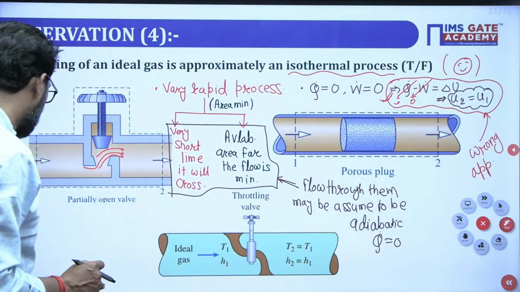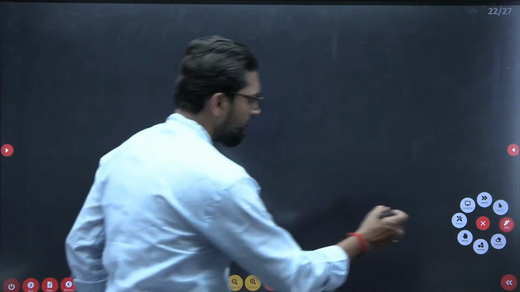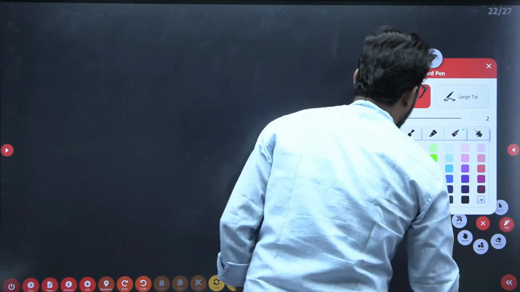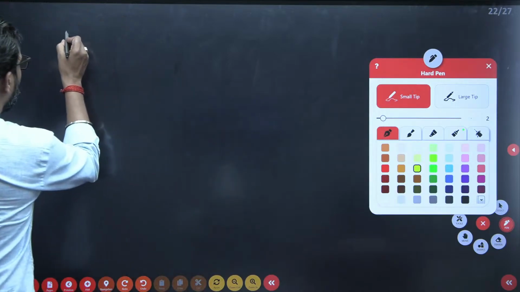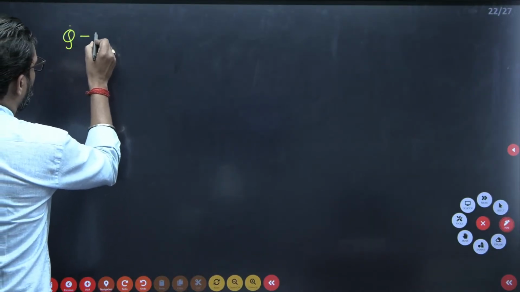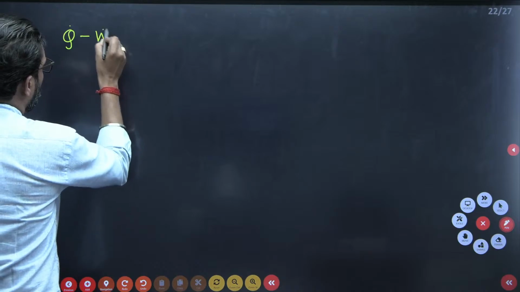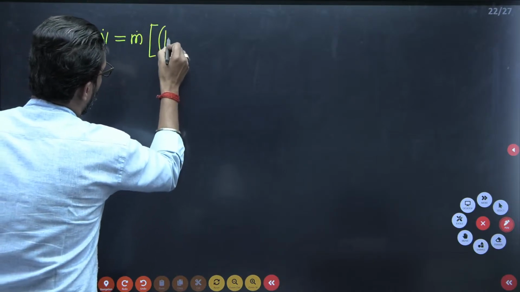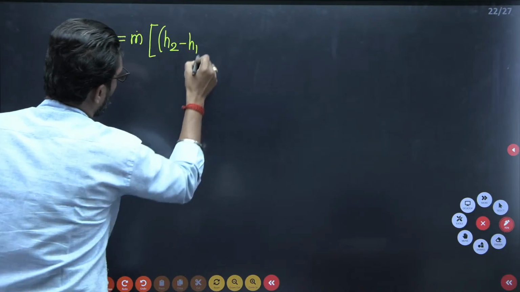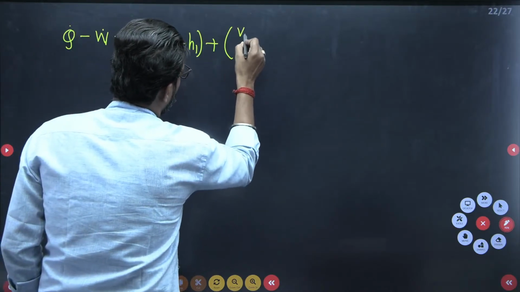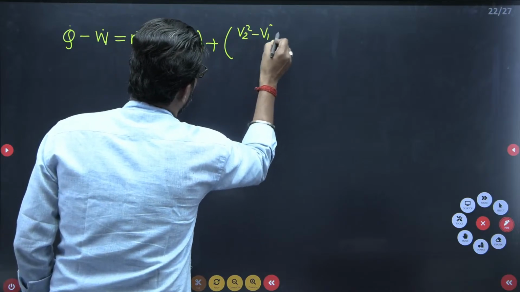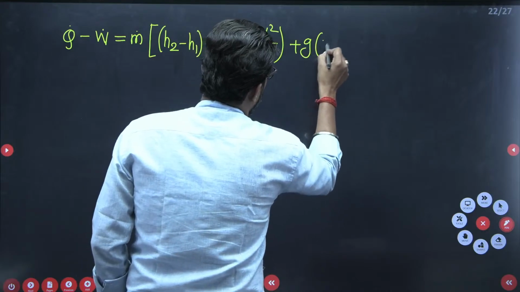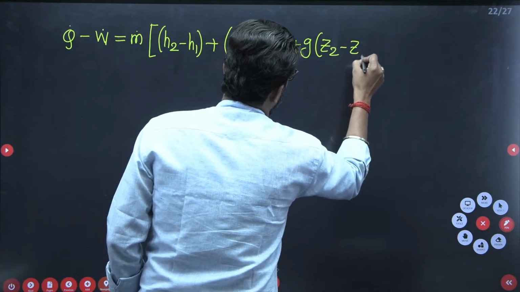What is that? Just apply this equation. Please, everyone. Heat transfer minus work transfer is equal to m dot times the change in enthalpy, H2 minus H1, plus the change in kinetic energy, V2 square minus V1 square by 2, plus g times Z2 minus Z1. Yes or not? Please tell me.